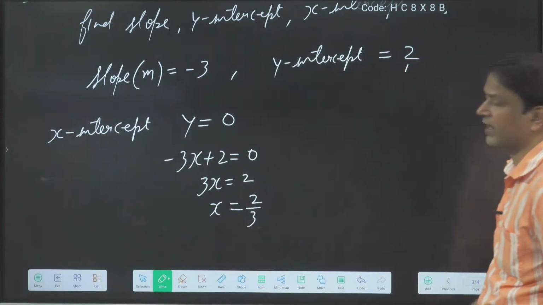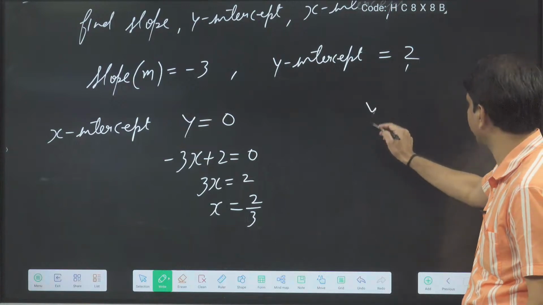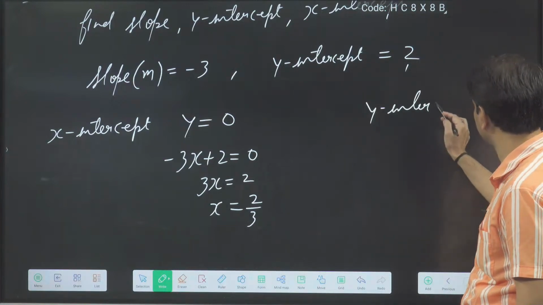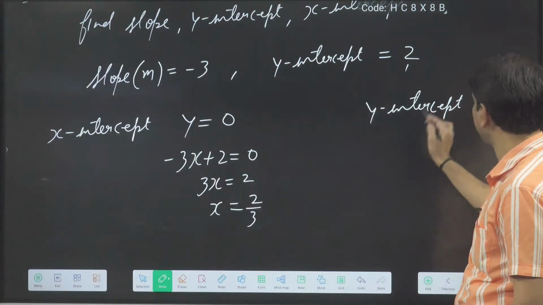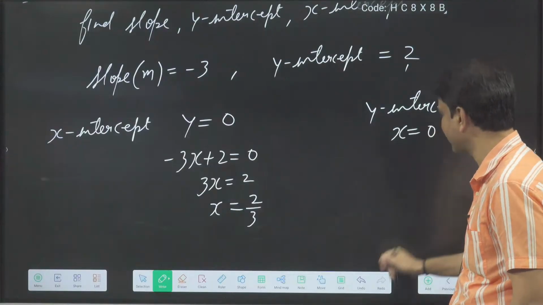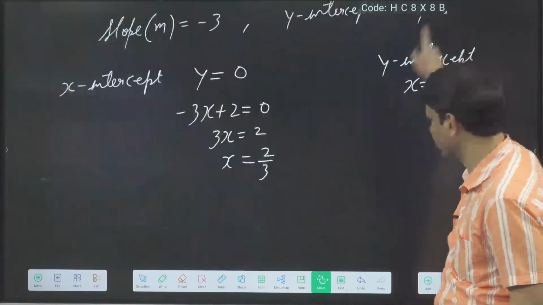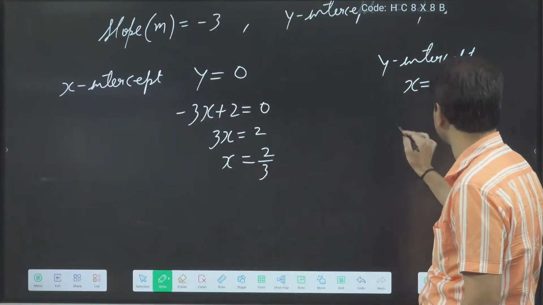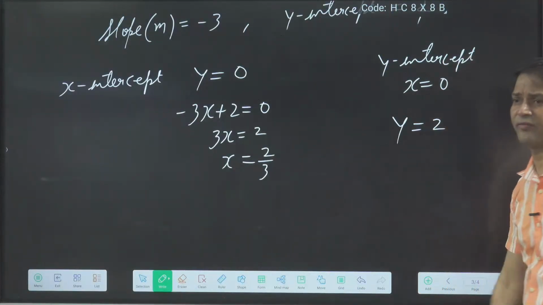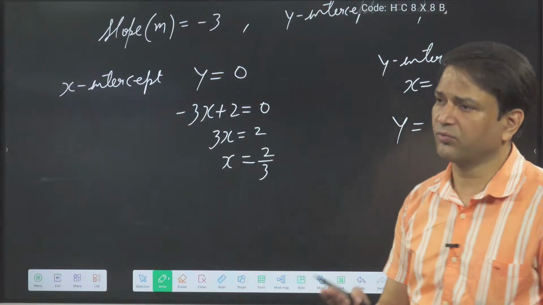2. Otherwise, there is another way we can get the y-intercept: x is equal to 0. Put x is equal to 0 in the equation. Then what will you get? Y is equal to 2. So the y-intercept, what did we get? Y is equal to 2. Like this, we can get the x-intercept as well as the y-intercept.